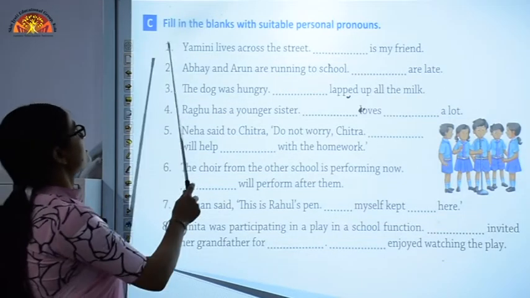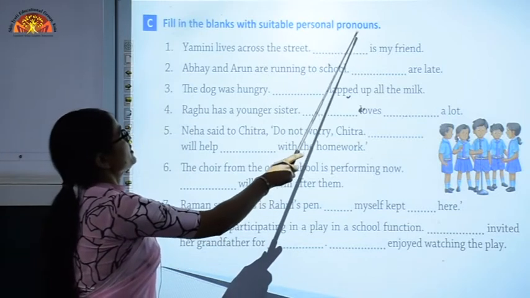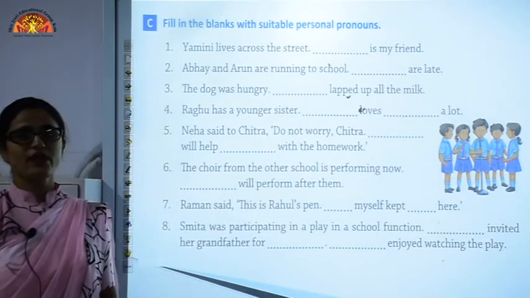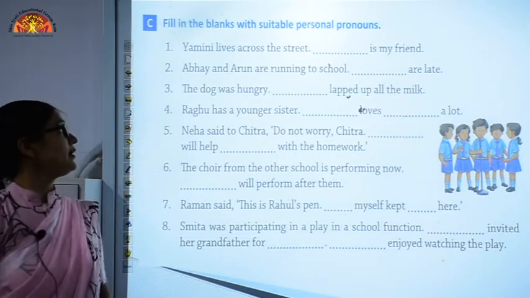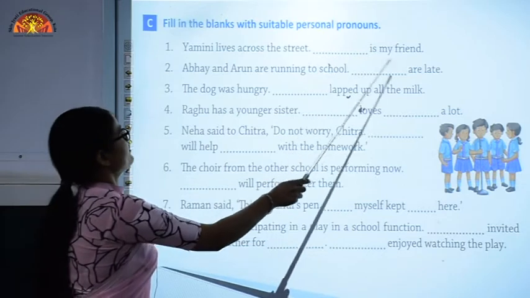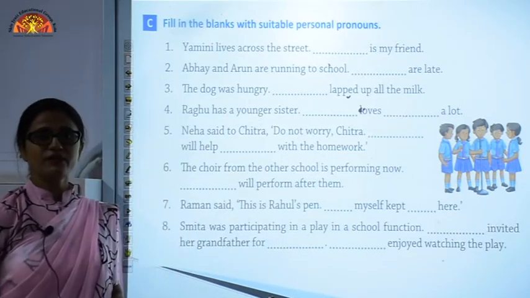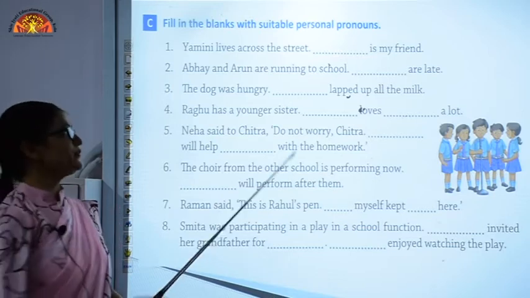Let's see Exercise C: fill in the blanks with the help of a suitable personal pronoun. What you have to do here is fill in the personal pronouns. Yamini lives across the street, dash is my friend. Now you can see Yamini is the name of a girl. So for a girl, which pronoun will we be using? We will be using she here.